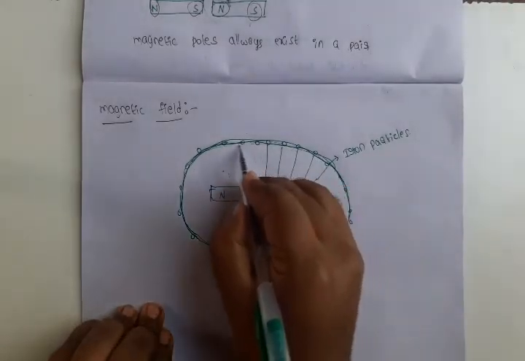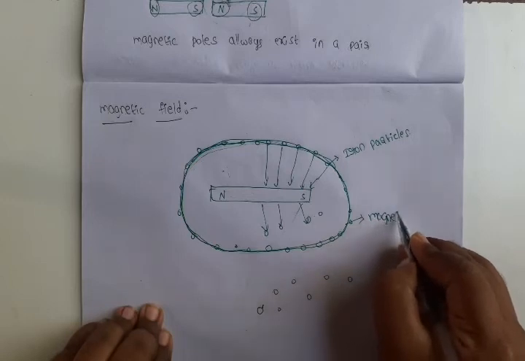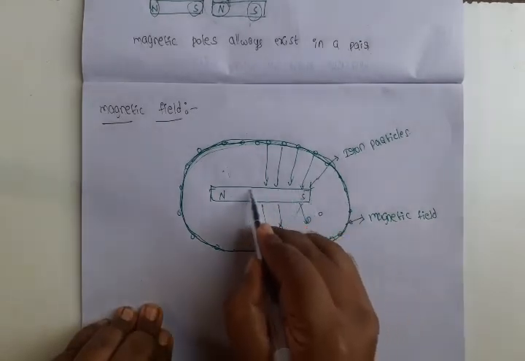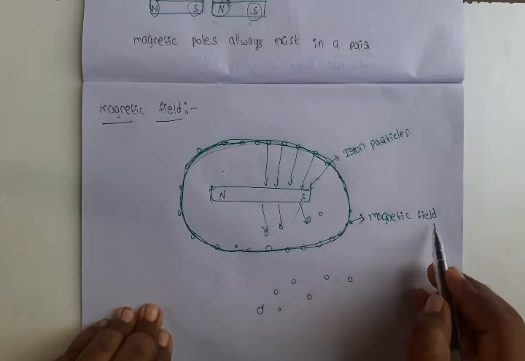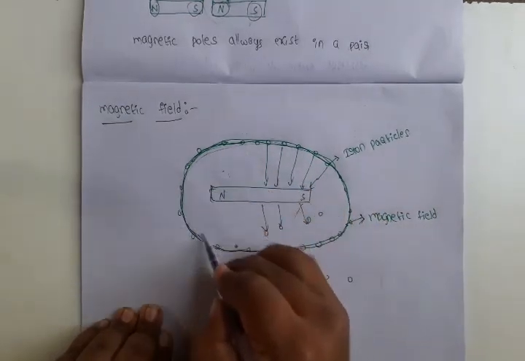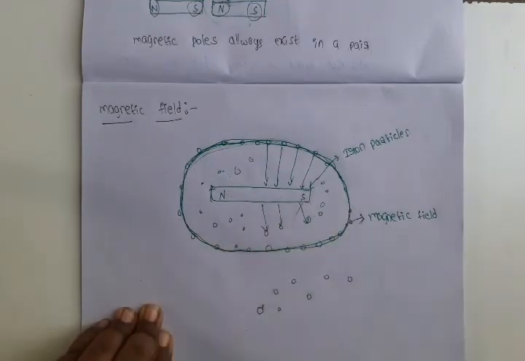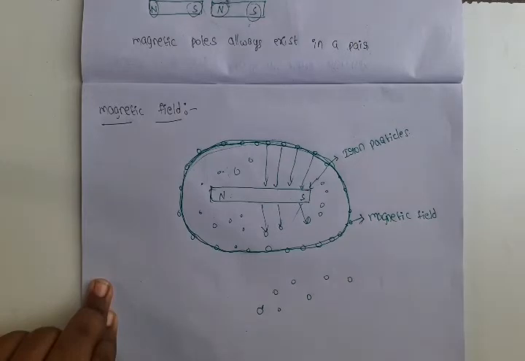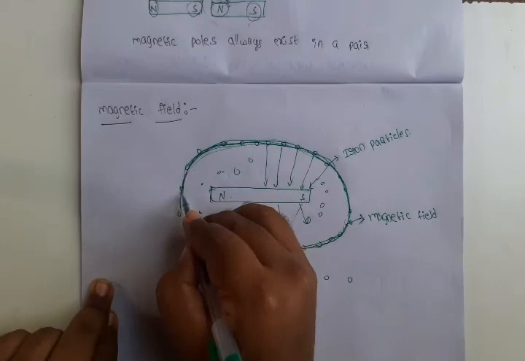This influence area is named the magnetic field. Where the influence of the magnet is present, that field is known as the magnetic field. Up to this region, all iron particles will be attracted by the magnet. Outside the region, iron particles will not be attracted, because the influence of the magnet is present up to here only.